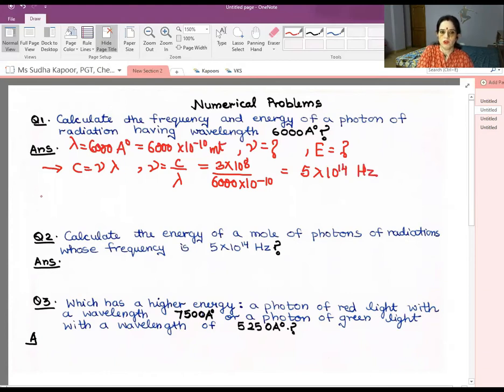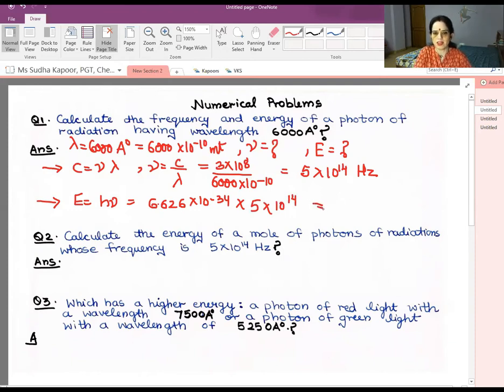Okay, now we have to calculate energy also. So simply use E is equal to h nu. The value of h is 6.626 into 10 to the power minus 34. What is the value of frequency? You just calculated it, 5 into 10 to the power 14. Multiplying both these values and solving the power of 10 also, we will get the answer as 3.3125. And what is the unit of energy? It is joule.